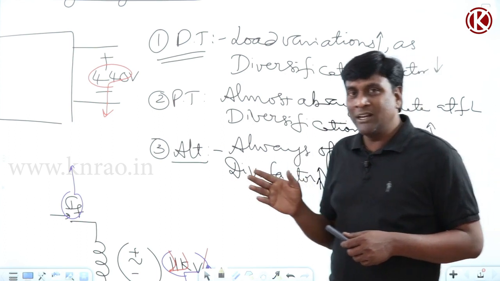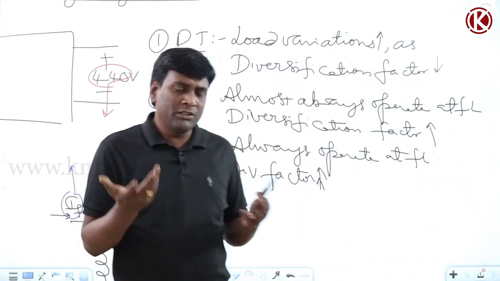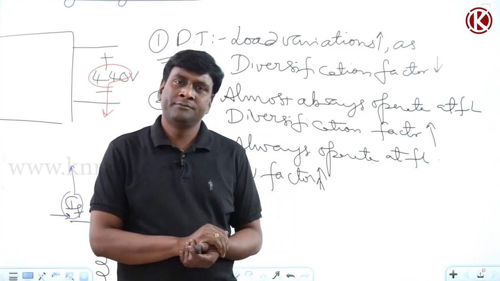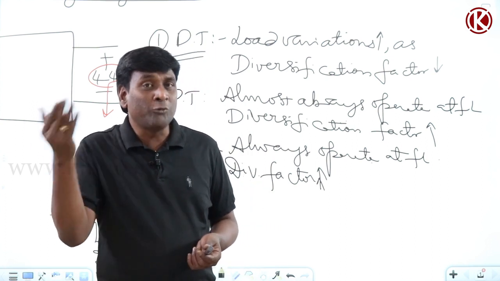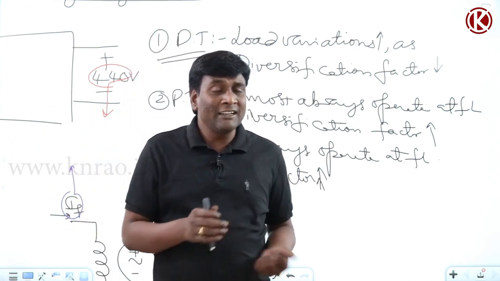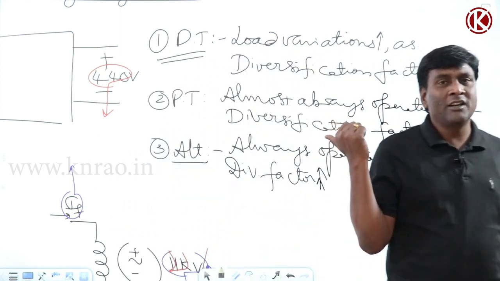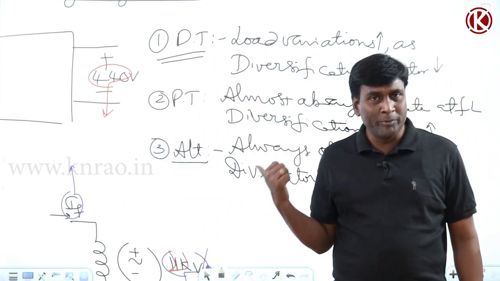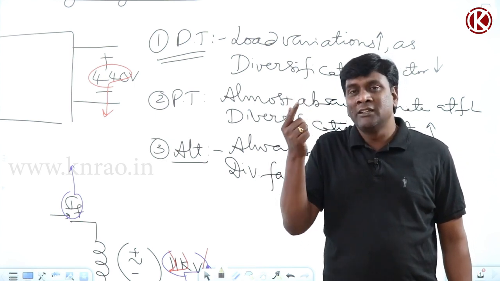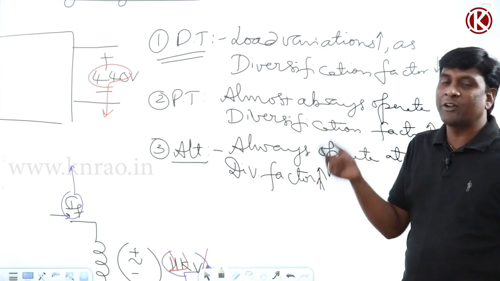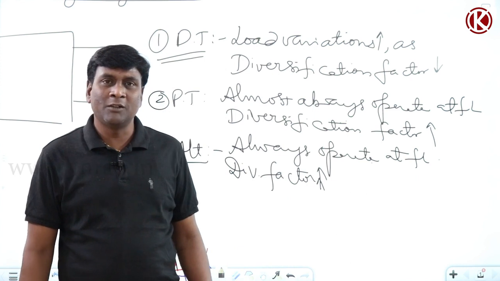From full load at given power factor to no load, that particular case can happen because of a failure. Because of the fault, if load is suddenly thrown off from full load to no load, shoot up of voltage will happen. So voltage regulation for a power transformer or alternator is defined as magnitude of rise in terminal voltage from full load at given power factor to no load, expressed as percentage of rated voltage.